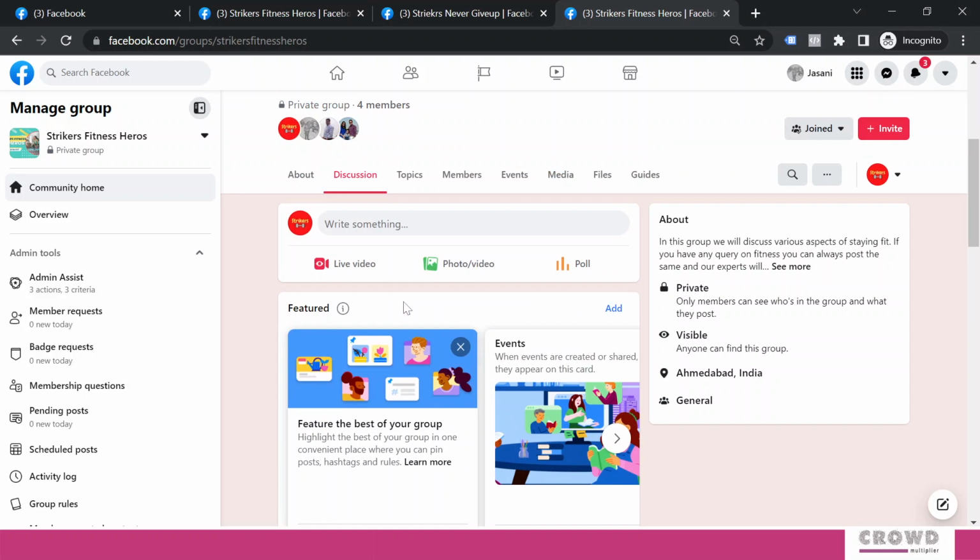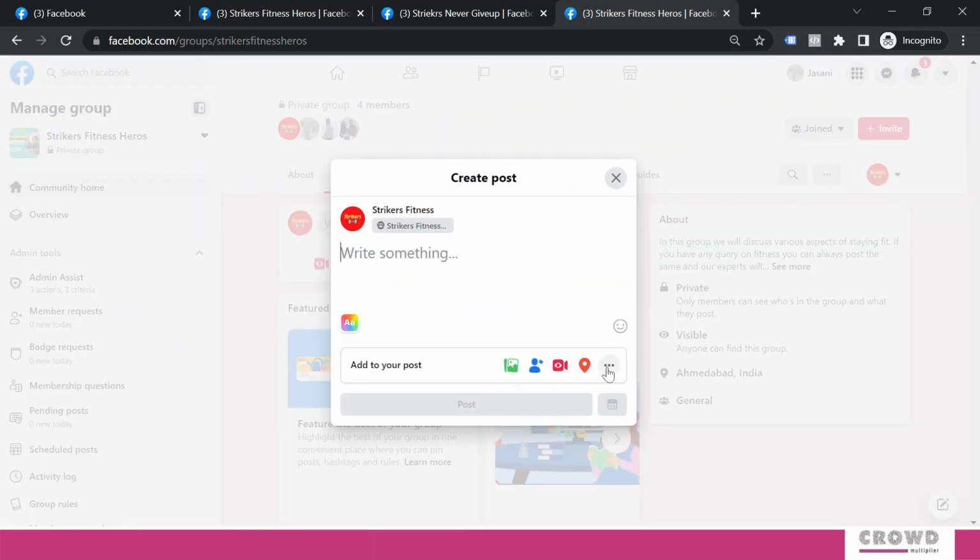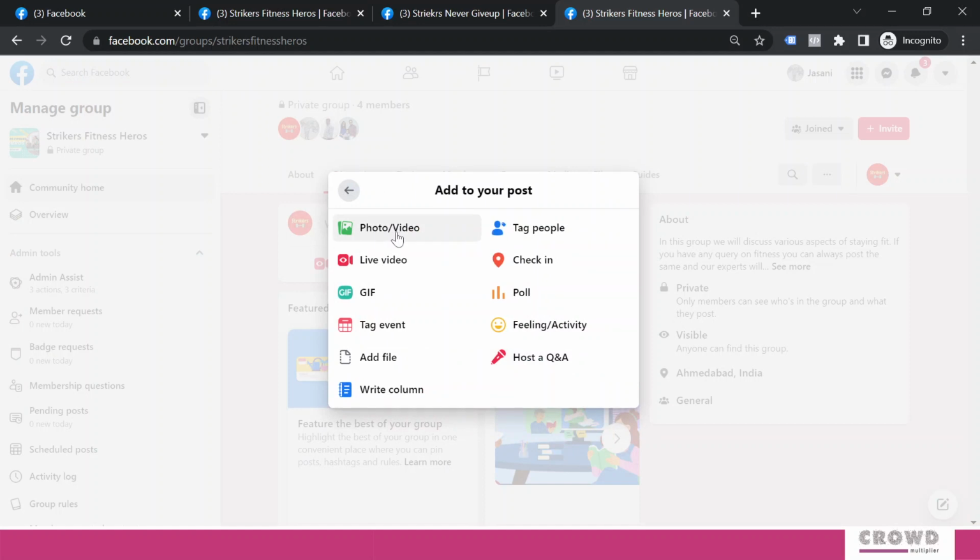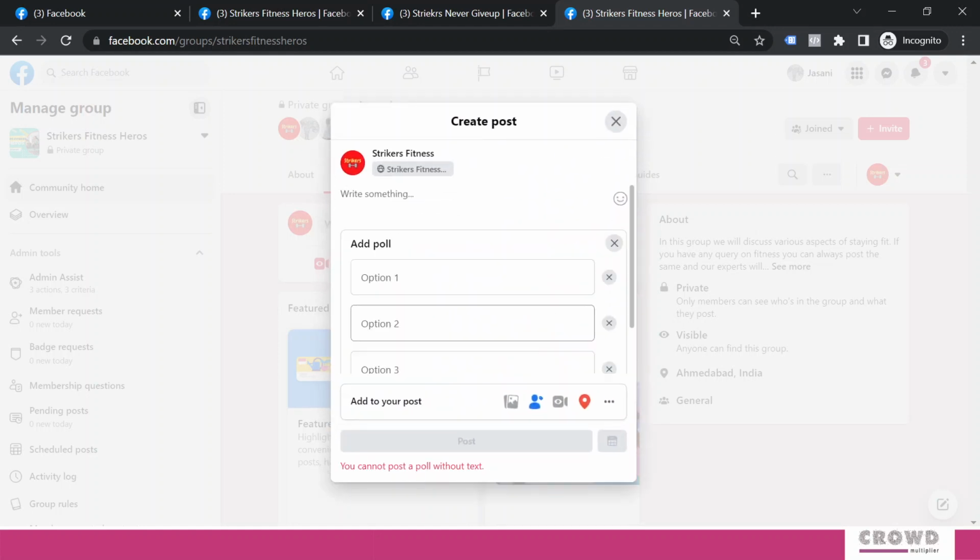But every time we are not going to post only text, so let's see what other things can be done. Over here we can see photo and video, live video, GIF. All these things we have already seen on our Facebook page, so we are not repeating them. Rather we'll go for a different type of content, that is a poll.